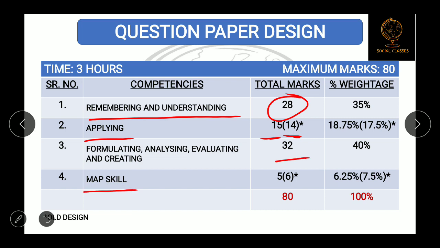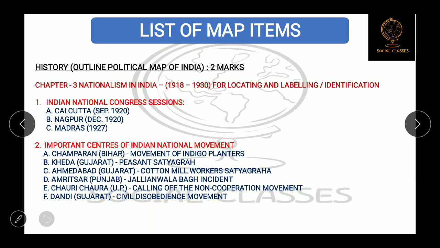And map skill, earlier it was 6 marks. It is very important to keep in mind. Earlier the 6 marks map questions were coming in the board exam. Now it will be only 5 marks question, okay. So total 80 marks.